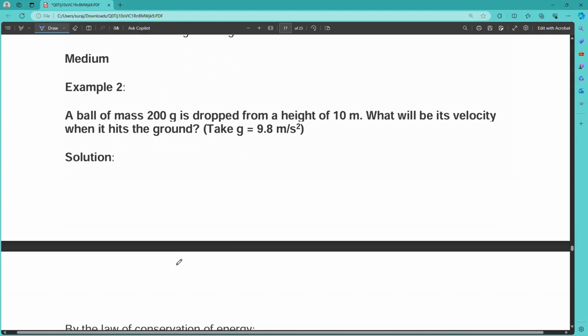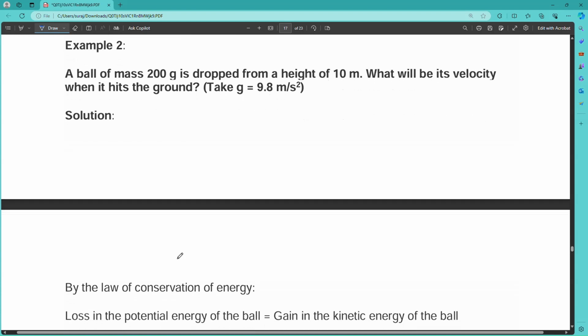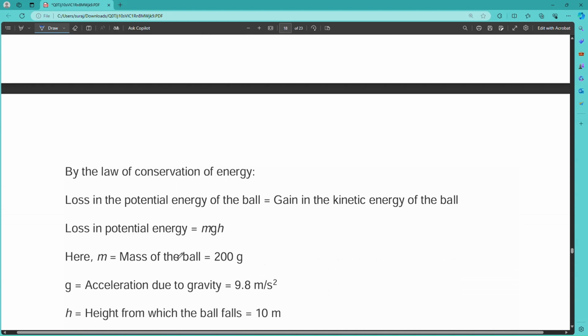Then another question we can solve. A ball of mass 200 gram is dropped from a height of 10 meter. What will be its velocity when it hits the ground? Take the value of g equal to 9.8. By the law of conservation of energy, loss in potential energy of the ball equals gain in kinetic energy of the ball. Loss of potential energy equals mgh.